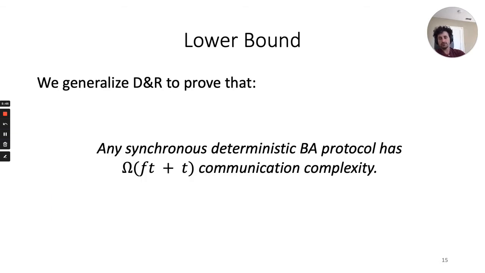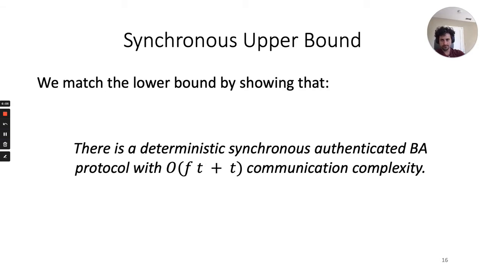We generalized Dolev and Reischuk to prove that any synchronous deterministic Byzantine agreement has Θ(ft + t) communication complexity. Note that in the worst case, when f is equal to t, we get a t squared lower bound, which coincides with the Dolev and Reischuk lower bound. We then match the lower bound by showing that there is a deterministic synchronous authenticated Byzantine agreement protocol with order ft + t communication complexity.